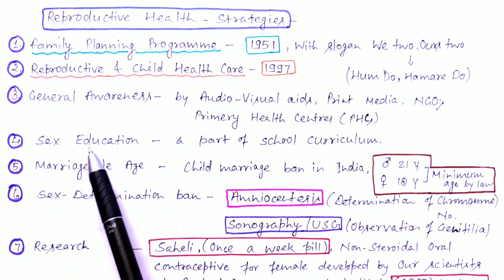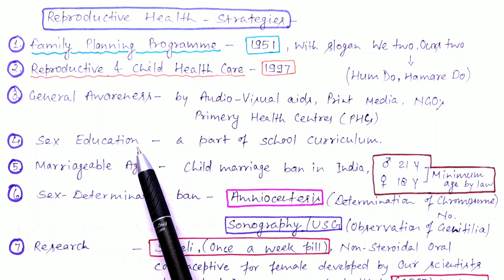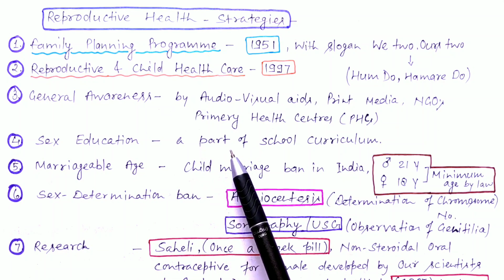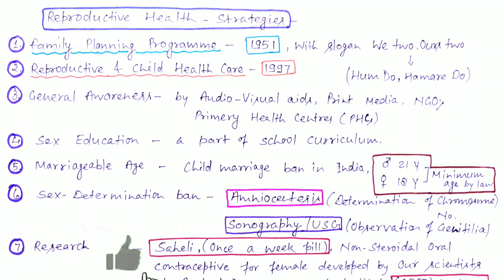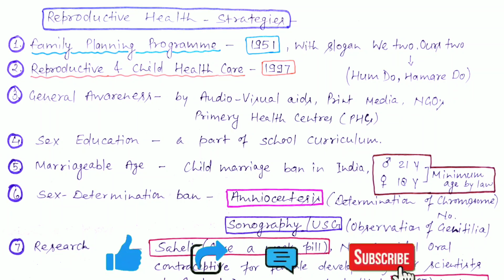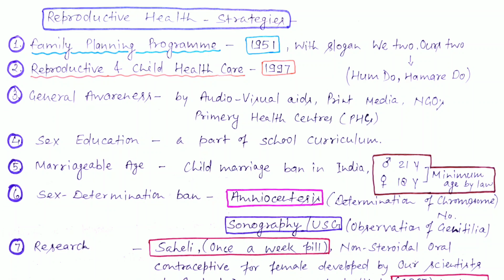Fourth is sex education. Sex education must also be a part of the school curriculum. It is a little bit controversial at which standard of school education this must be implemented. But it is very important to make individuals aware very early, just before their age of sexual maturity.